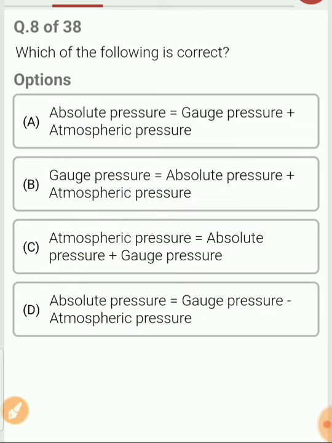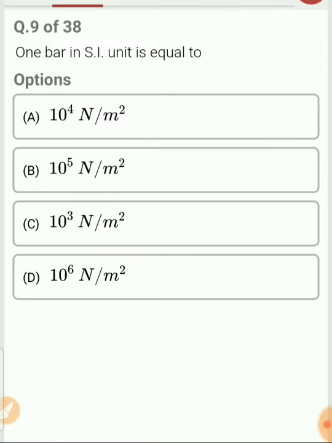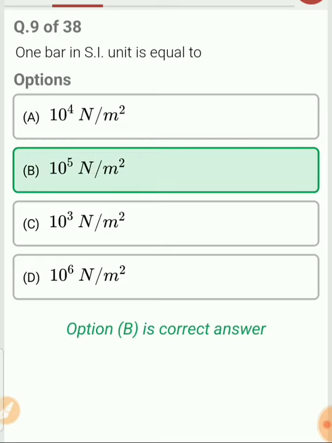This is a very important term to remember. So the answer for question number 8 is A. Absolute pressure is equal to gauge pressure plus atmospheric pressure. Next question. 1 bar in SI unit is equal to 10 raised to 5 Newton per meter square. So this is the direct conversion which you need to remember.